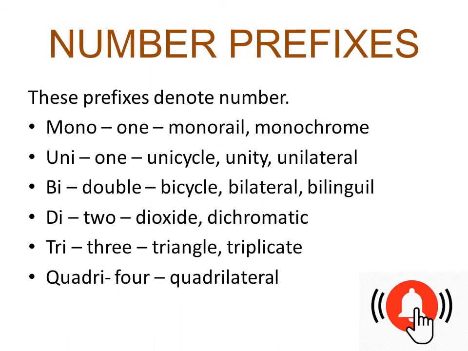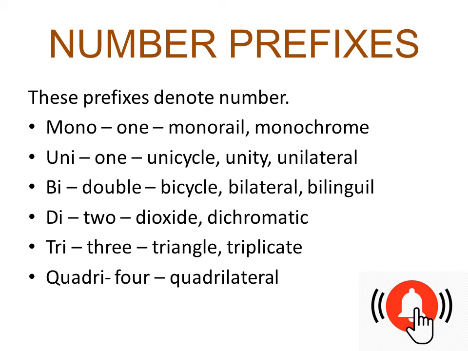Then what are number prefixes? These prefixes denote number, like mono, one: monorail, monochrome. Uni, also one: unicycle, unity, unilateral. Bi means double: bicycle, bilateral, bilingual. Di means two: dioxide, dichromatic. Tri means three: triangle, triplicate. Quadri means four: quadrilateral, and it goes on till nine, ten: octa, hexa.